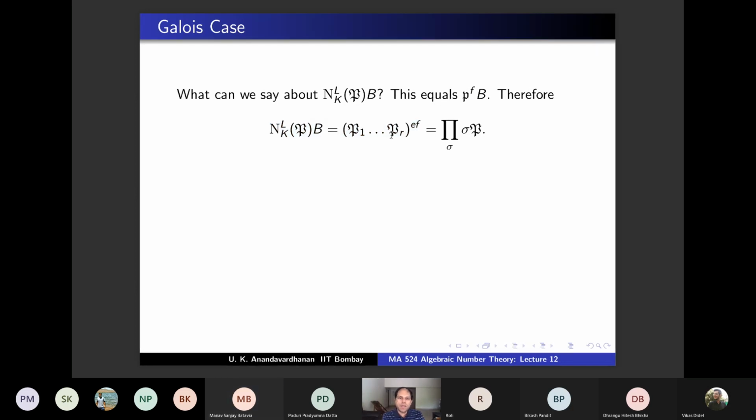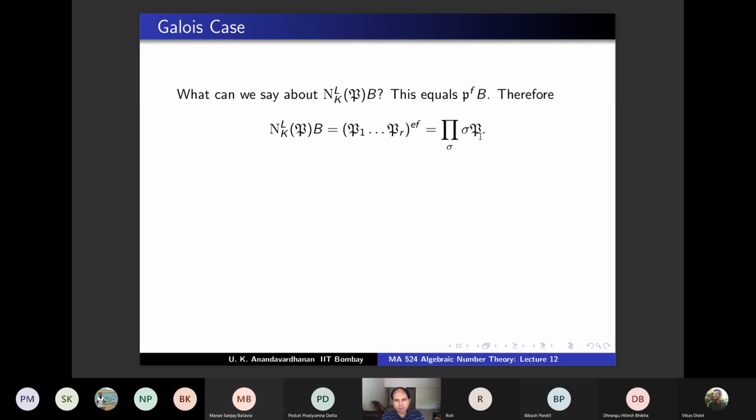Okay, but these are the distinct primes lying above P, and each prime is repeating EF times. So these are all the primes lying above P anyway. All the primes lying above P is the same as: you fix one of those and take Galois conjugates. Right? So, Manav, is this clear now?